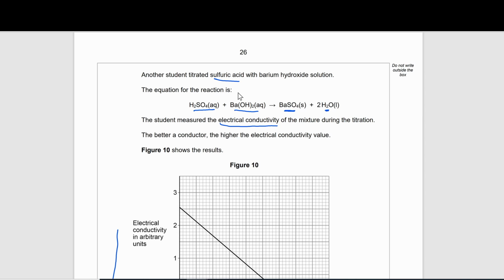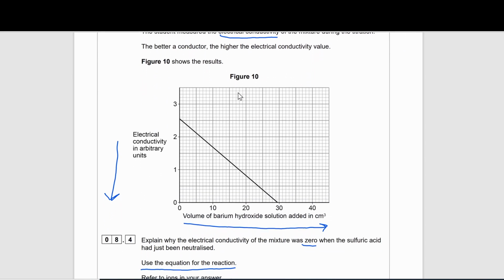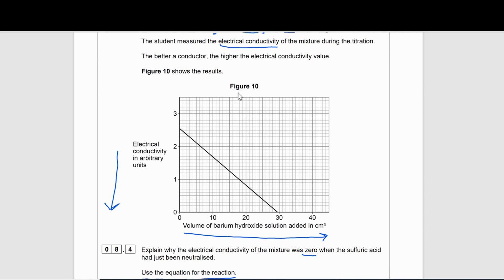So if we're forming this salt, it is going to contain ions. It's going to be an ionic compound. The barium is going to provide the positive charge and the sulfate is going to provide the negative charge. But in this aqueous solution, we should have ions that are free to move. And that would explain how you have the conductivity.